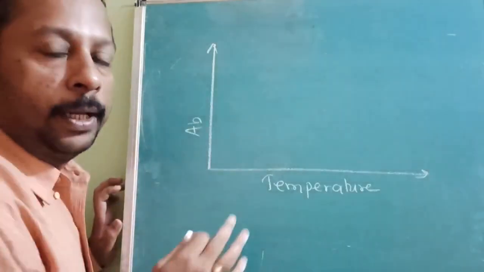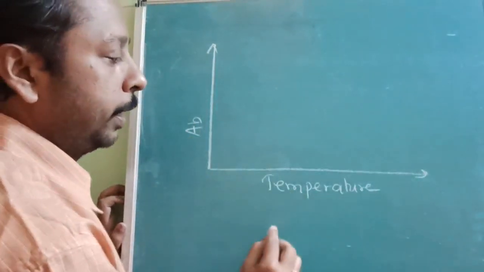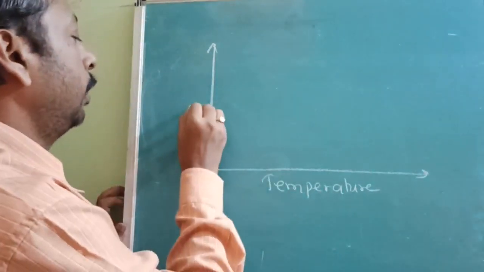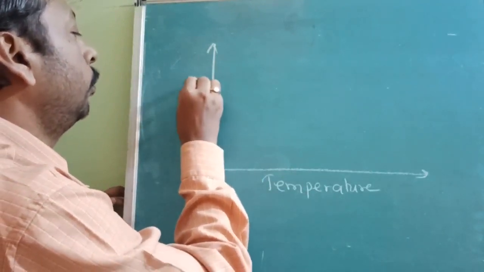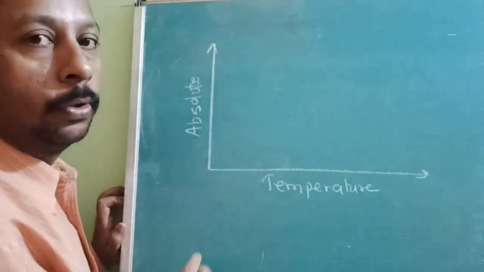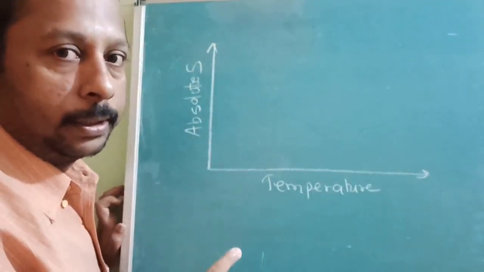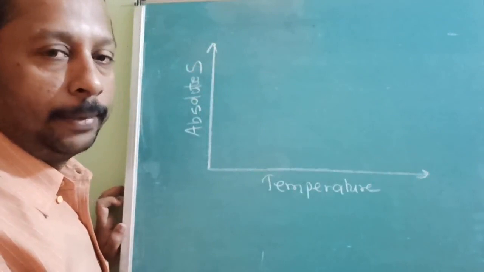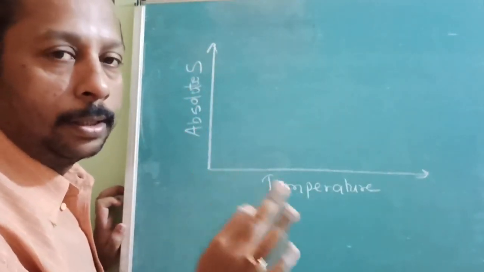I will be explaining while drawing the graph in parallel. Here on the x-axis I am taking temperature, and on the y-axis I am taking the absolute entropy. Normally we find delta S, but here I am drawing the graph for absolute entropy, not change in entropy.